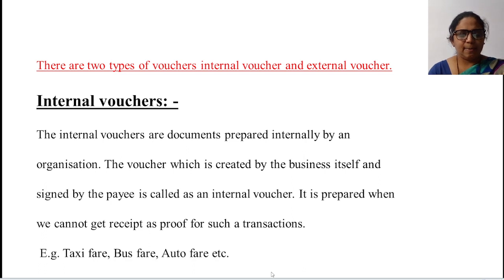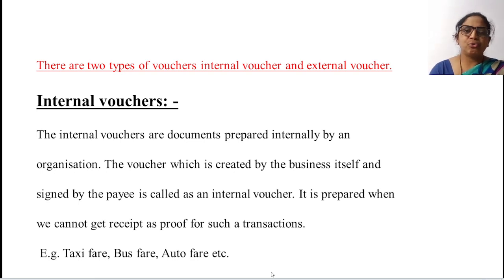For auto fare, when you hire the auto again to go from one place to another, you see the bill and you pay. At that time, do they give some proof or some receipt to you that you have done such a transaction? No. So, taxi fare examples are given, bus fare or auto fare.